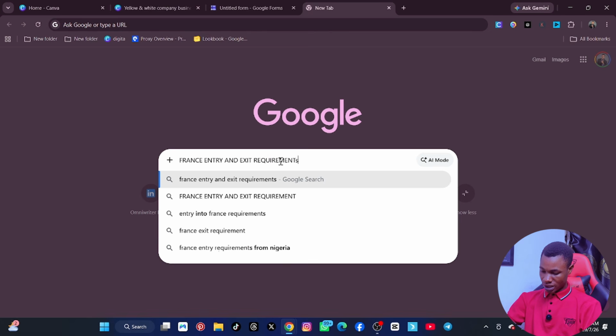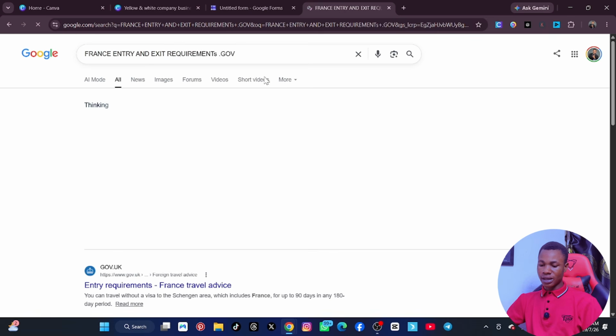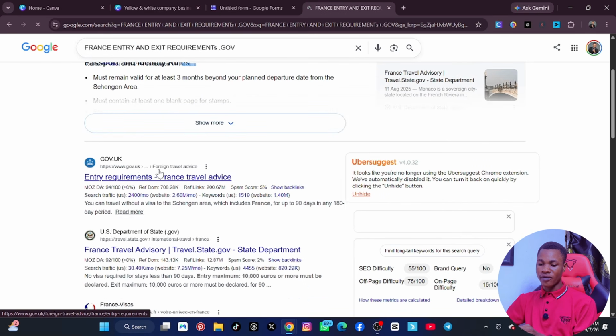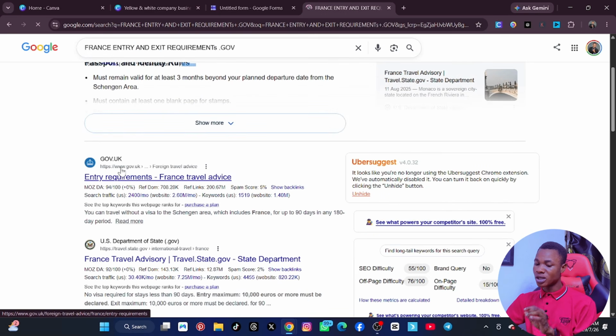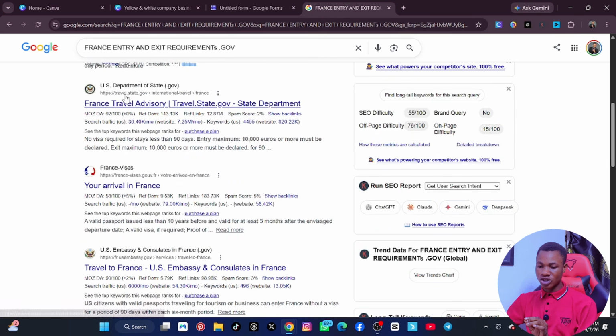Is that okay? So you click on .gov, and then click enter, and you can now see that it has filtered this. This is www.gov.uk foreign. This is not the one we want. This one is showing UK. We say France. Is that okay? So come down, you can see that this one is travel.state.gov international travel France.